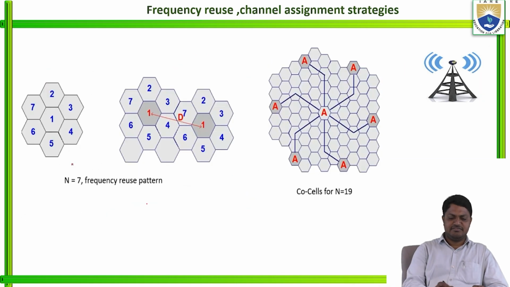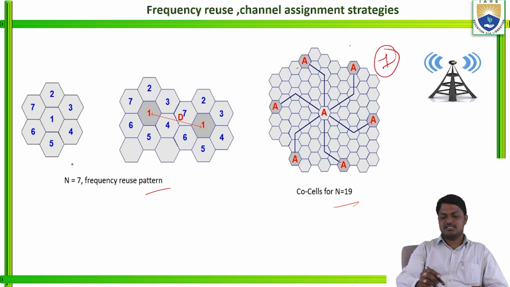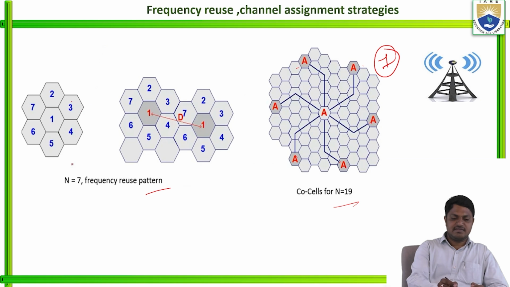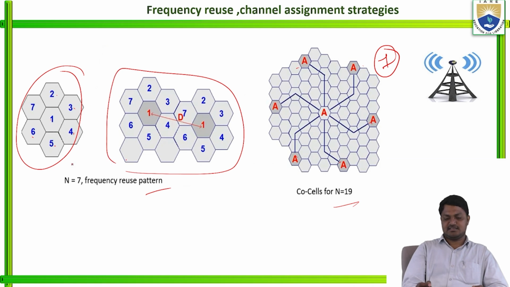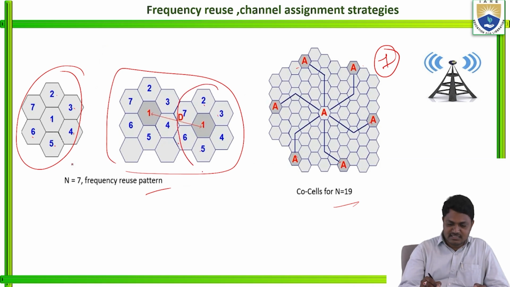Next, the same as here, the frequency reuse pattern and co-channel cells for N equal to 19. Let's see, 1, 2, 3, 4, 5, 6, 7. So by using 7 cell clusters we are designing the 19 cell cluster. This is also a 7 cell cluster: 1, 2, 3, 4, 5, 6, 7. And this is also a frequency reuse pattern, a 7 cell cluster. Here also 1, 2, 3, 4, 5, 6, 7, and this is one cluster.